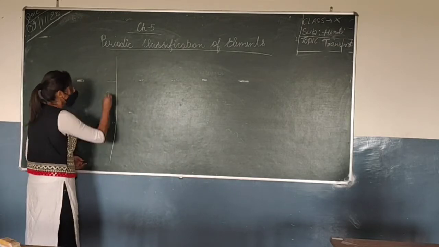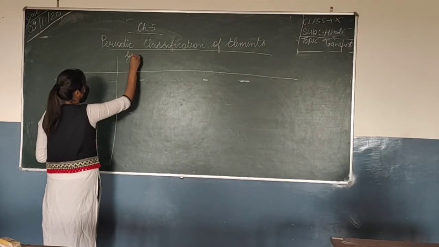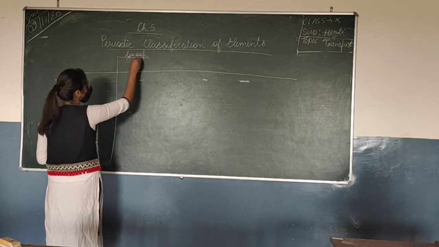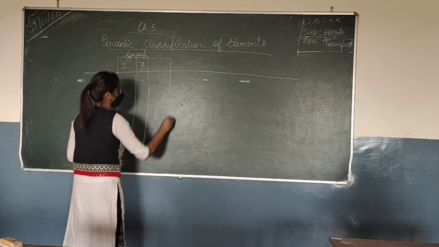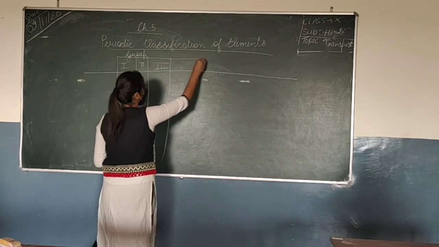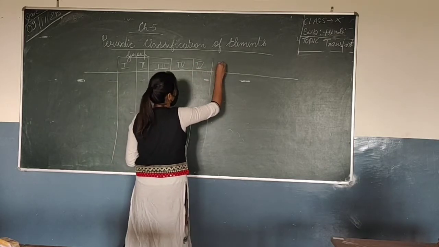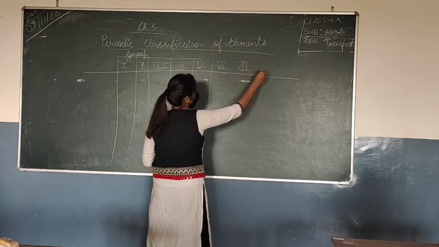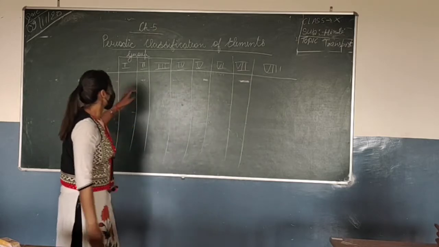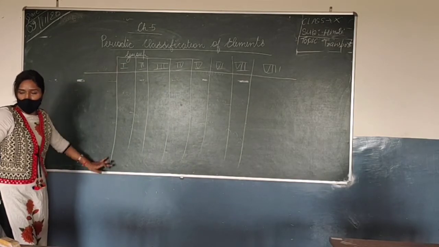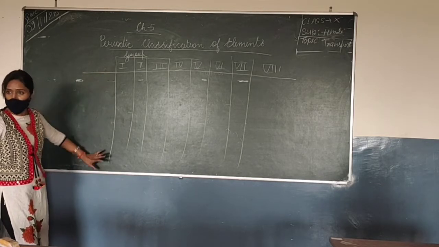Mendeleev made groups in the vertical position and placed the elements into them.